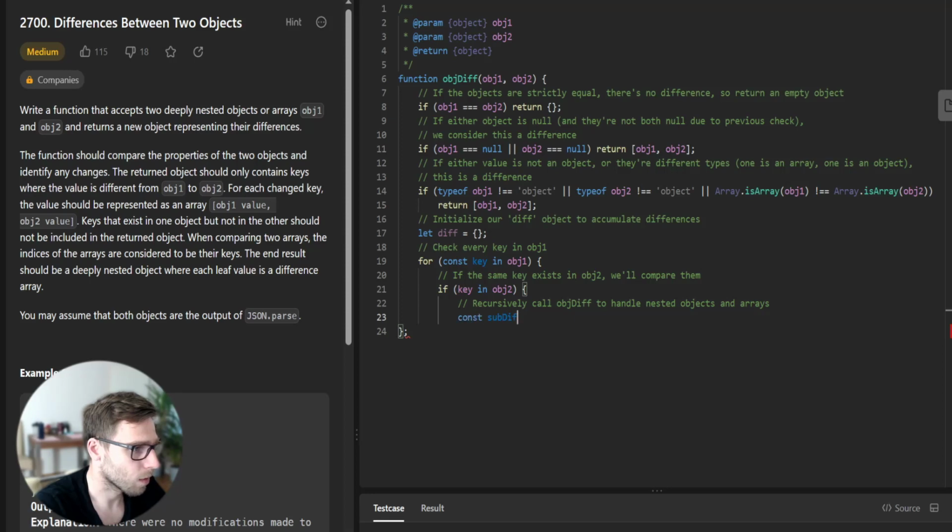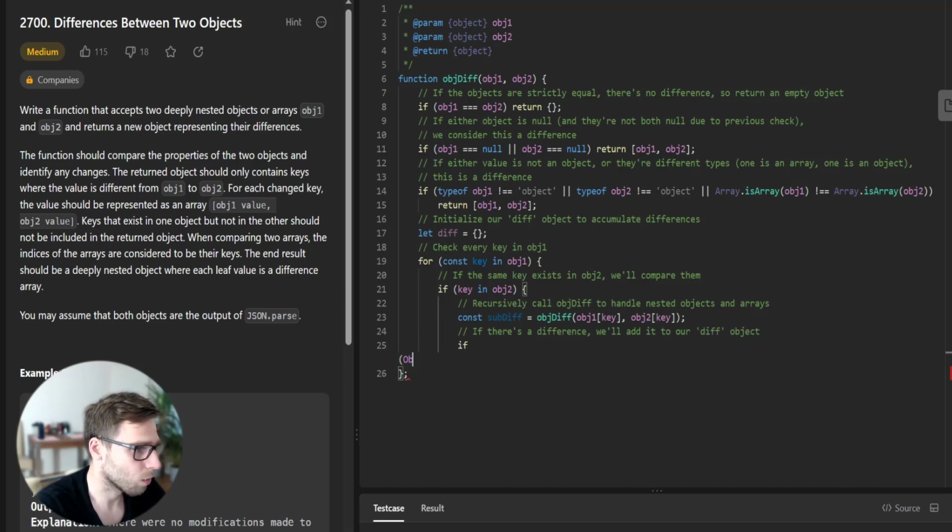So subDiff equals objDiff of object 1 key and object 2 key. So we have both, and if there is a difference, we will add it to our diff object.